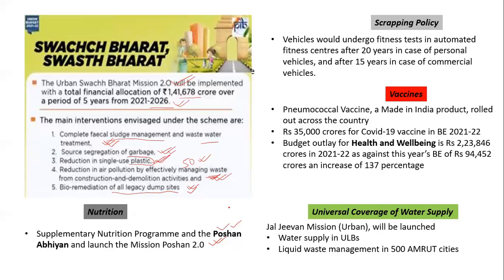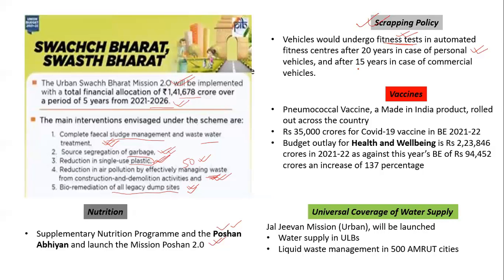In order to reduce the pollution, government has also come up with the scrapping policy. What does this policy show? This says that the vehicles would undergo fitness test in automated fitness centers after 20 years. If you have a personal vehicle, after 20 years the fitness test would be conducted, and if the vehicle is fit to run, then only it would be allowed to run.